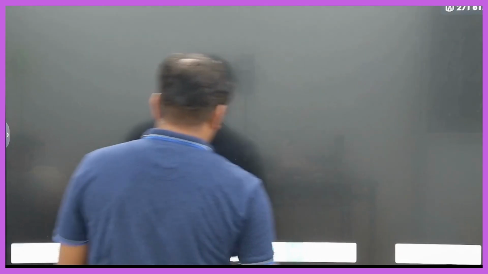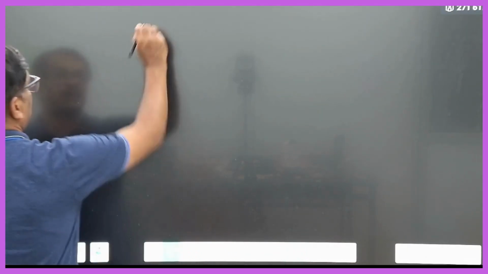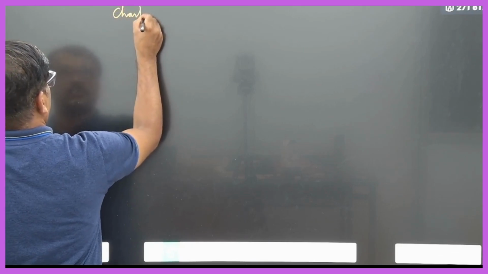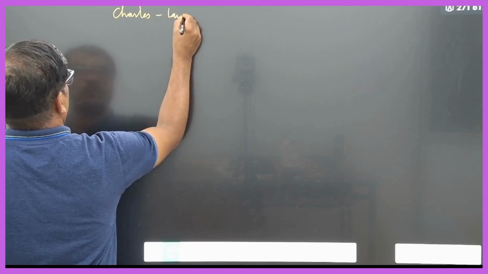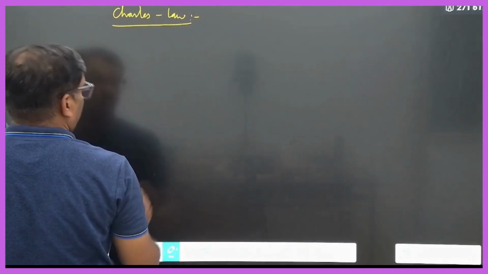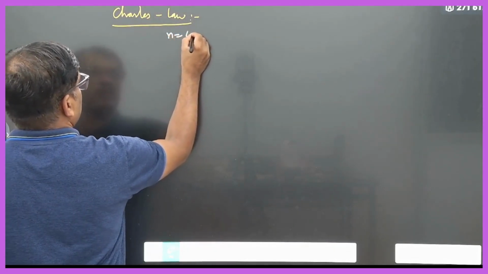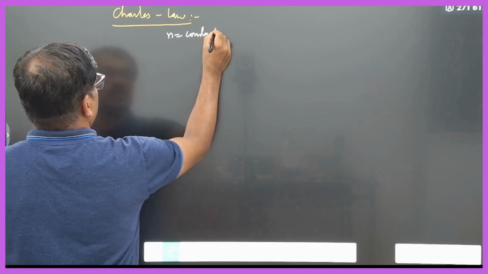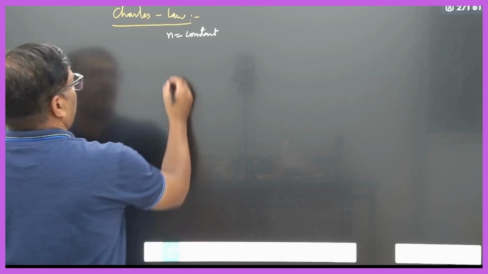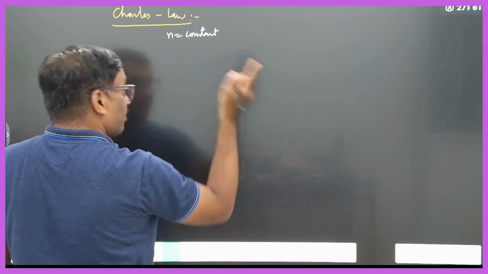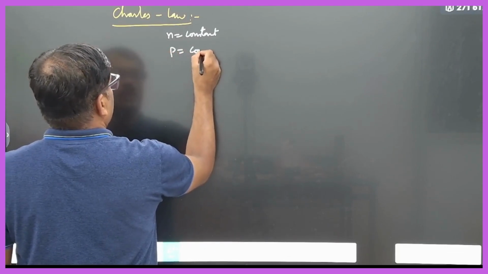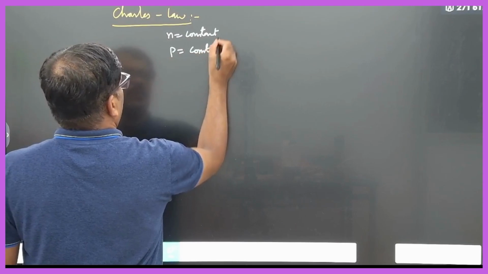Similarly, you might have studied another law, that is nothing but Charles law. What is Charles law now? Again the same: the number of moles of a gas is constant, and Charles law gives the relation between volume and temperature. Pressure is not given, therefore pressure will be constant.